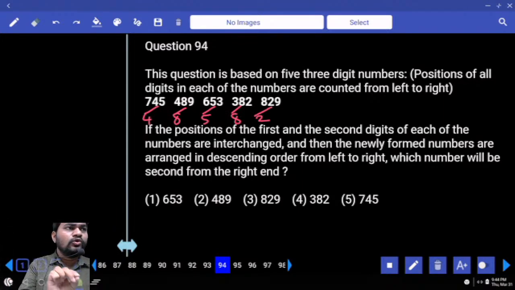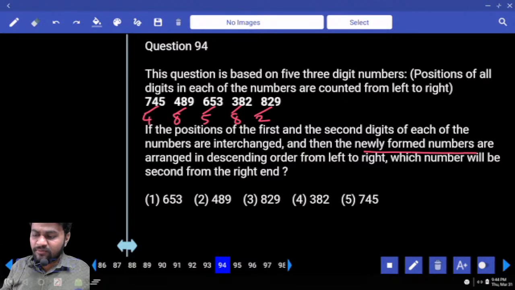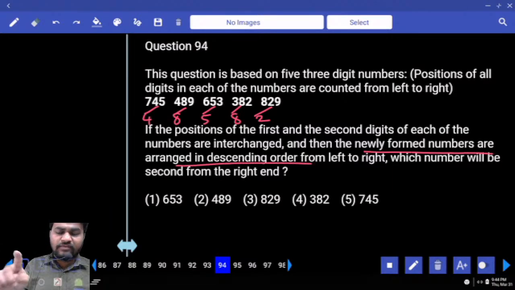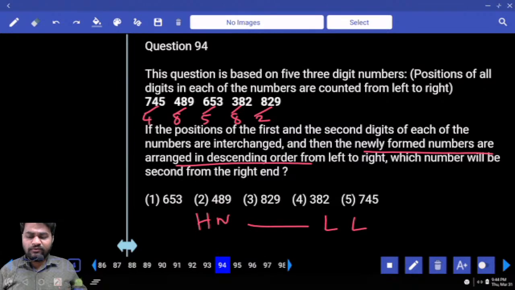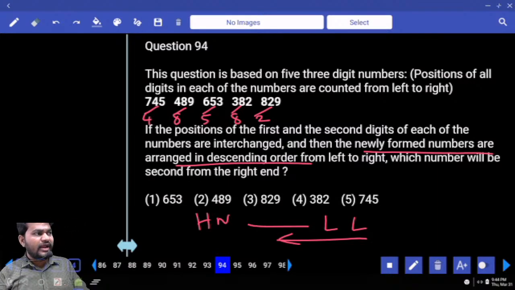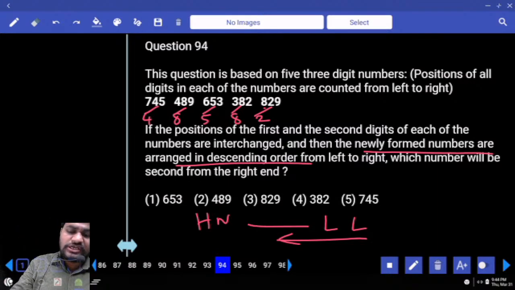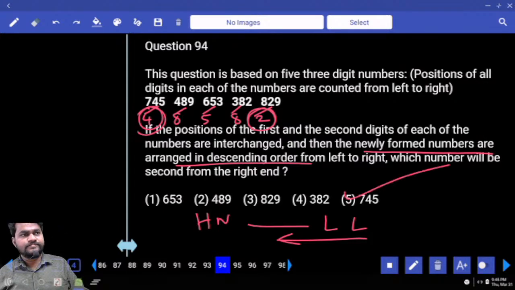Now whatever the newly formed numbers are, those are starting with 4, 8, 5, 8, 2. Then newly formed numbers are arranged in descending order from left to right. Descending order means highest number to lowest number is required. Which number will be second from the right? Second from right means the second least number is required. First list is starting with 2, second list is starting with 4, 7, 4, 5, option 5.